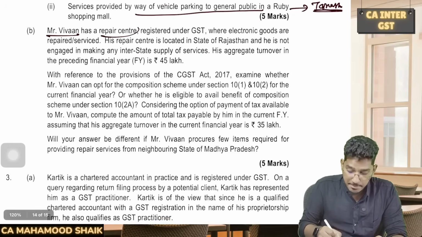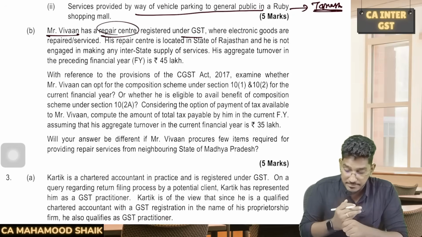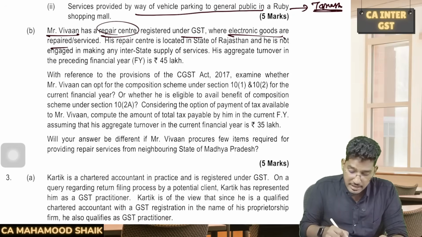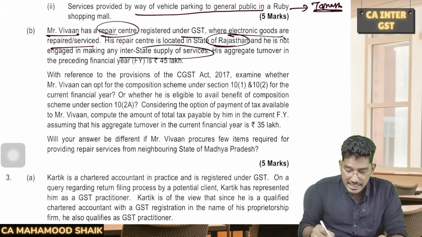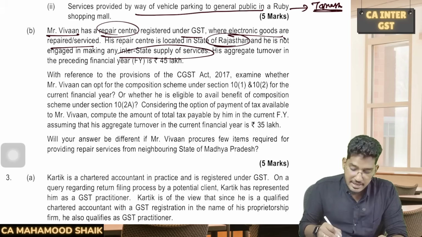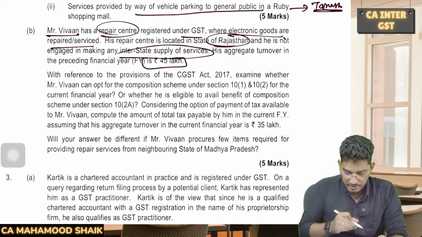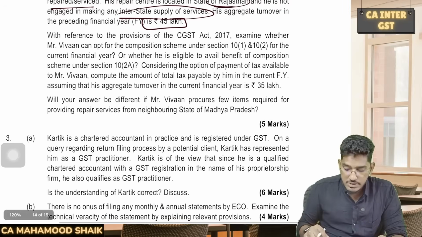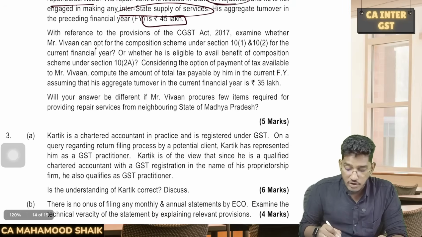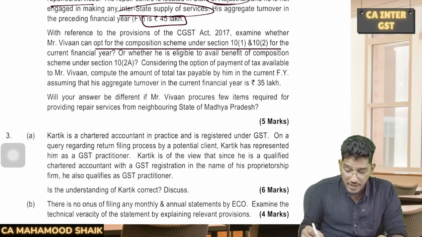Mr. Vivan has a repair center registered under GST where electronic goods are repaired and serviced. His repair center is located in the state of Rajasthan and he is not engaged in making any interstate supply of services. His aggregate turnover in the preceding financial year is 45 lakhs. With reference to provisions of the CGST Act, whether Mr. Vivan can opt for composition scheme under section 10 subsection 1 and 2?